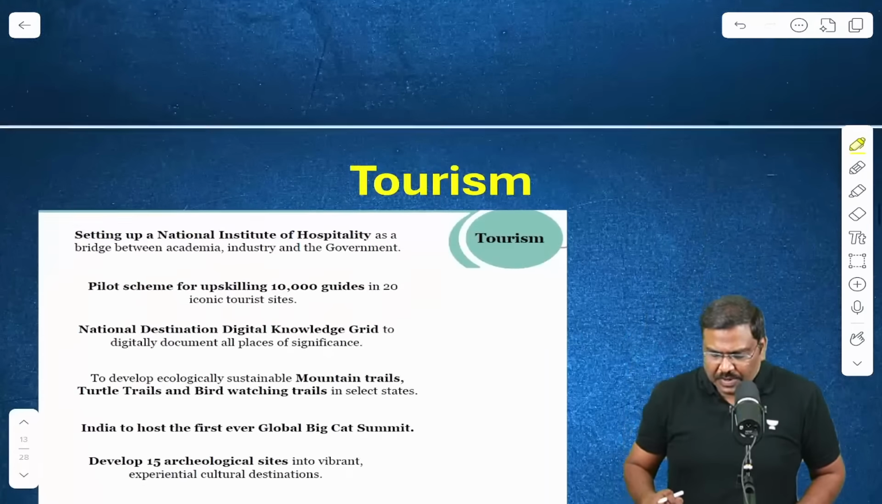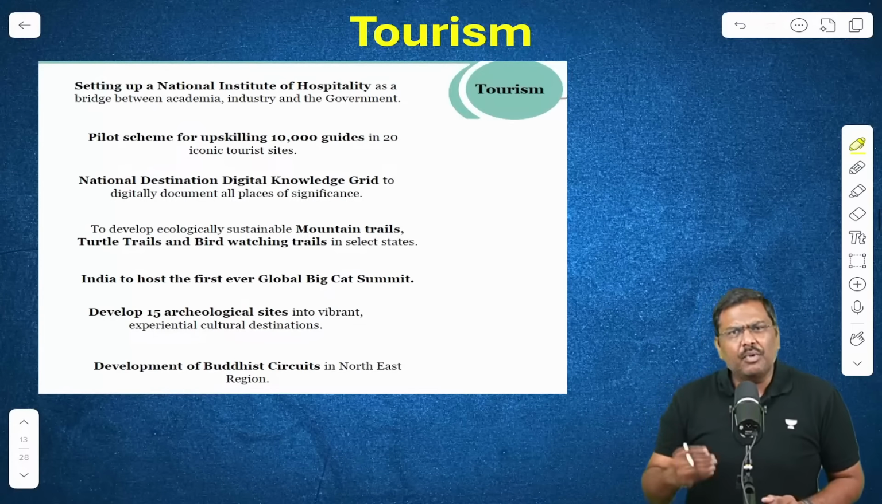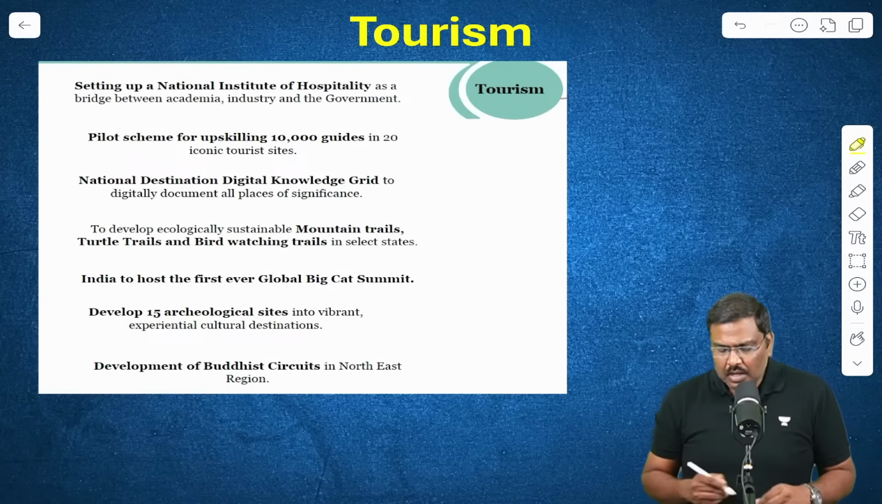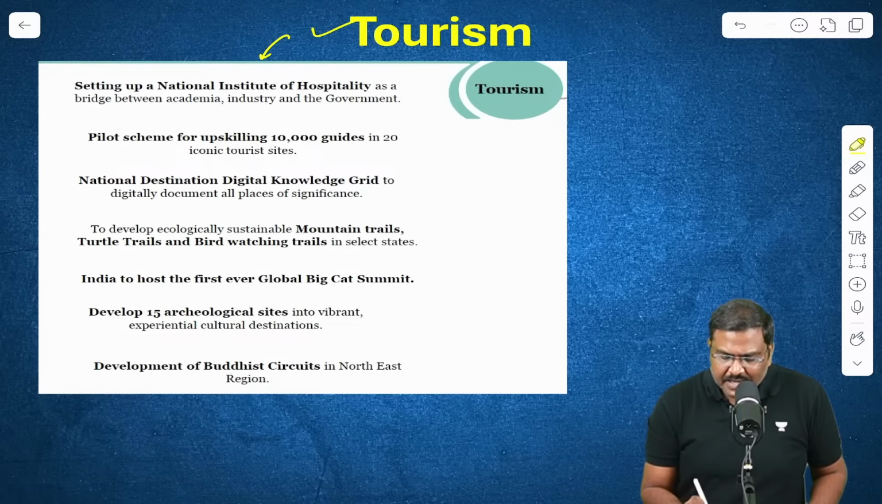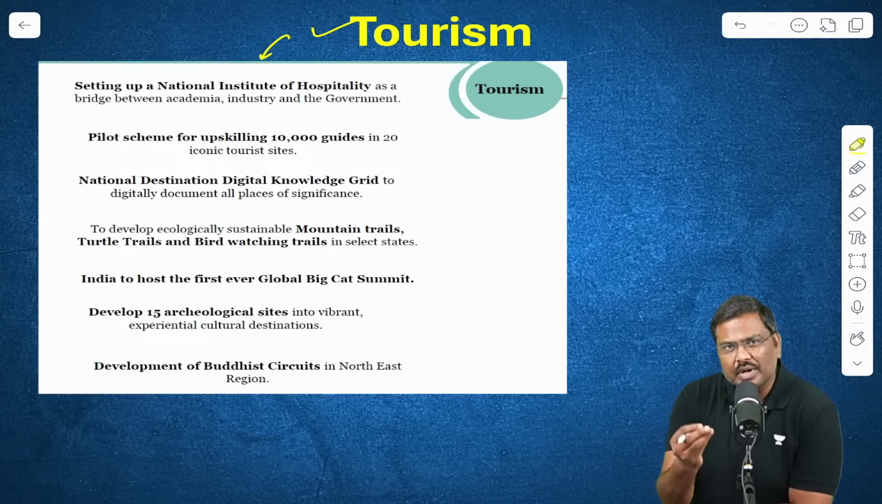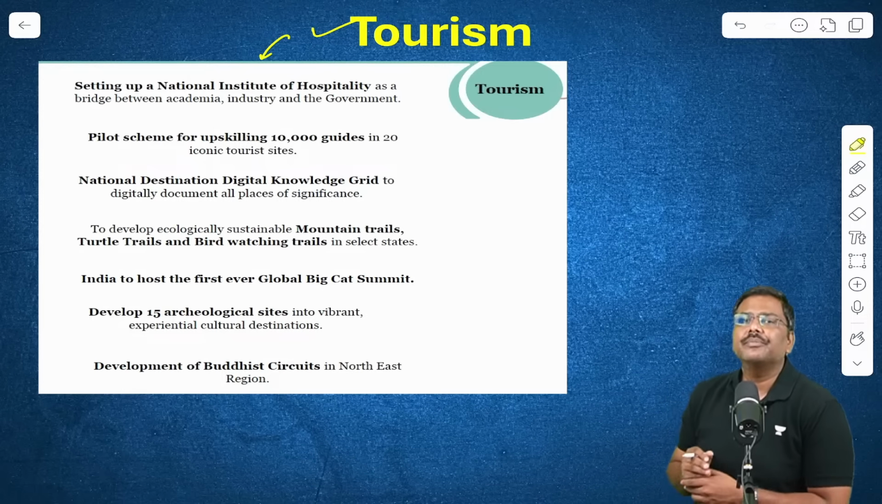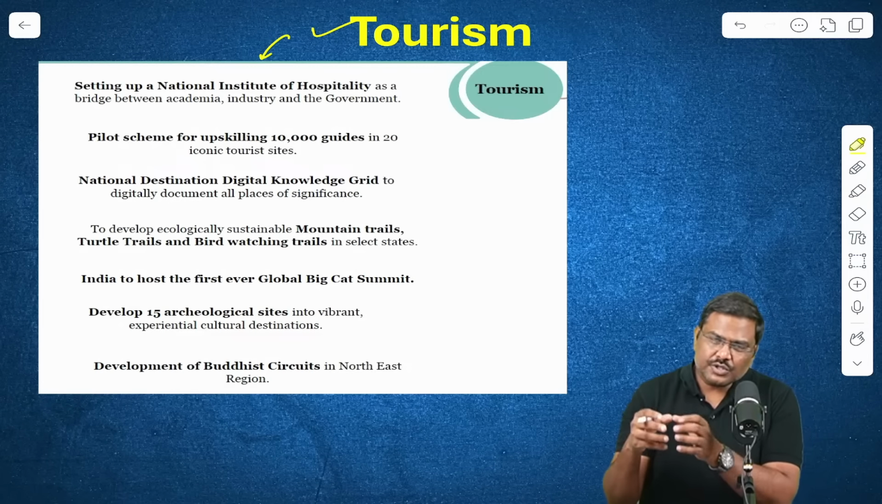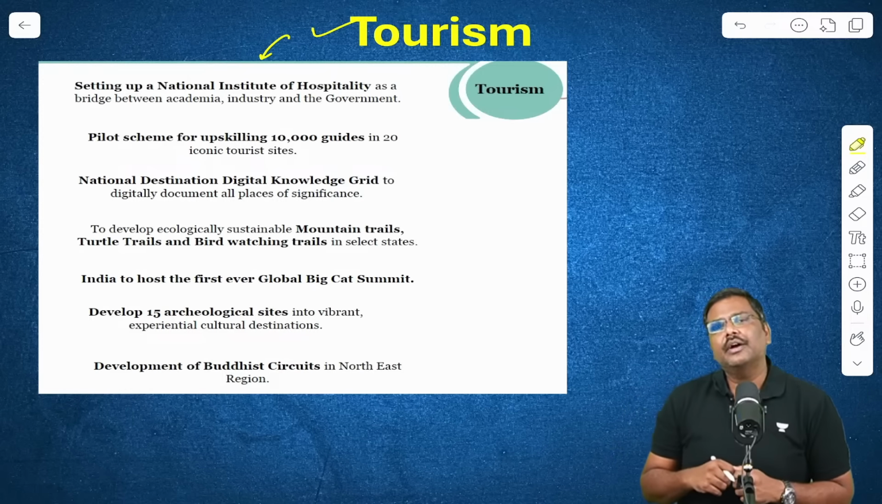Okay. Next one, certain important pointers. Tourism. In case of tourism, the government has stated that it is an important source of employment generation. It is an important source to attract foreigners into India.